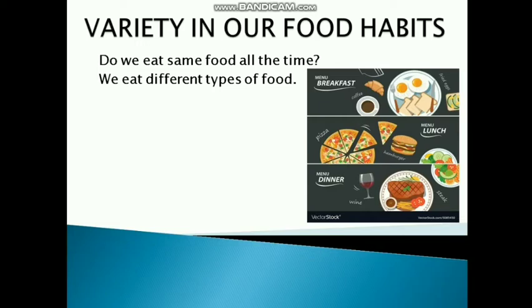So one activity is given in your book. What you have to do is write your friend's name and ask your friends what they eat during breakfast, lunch and dinner, and complete that activity.